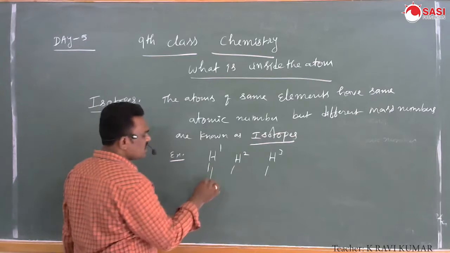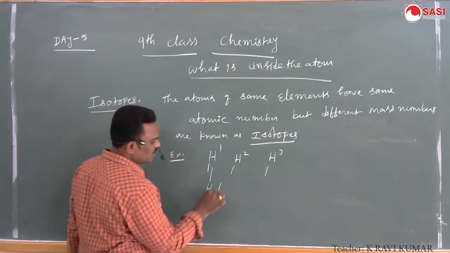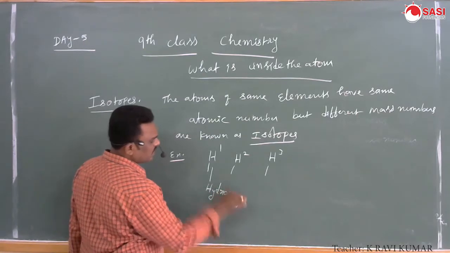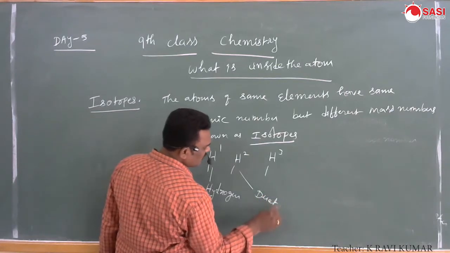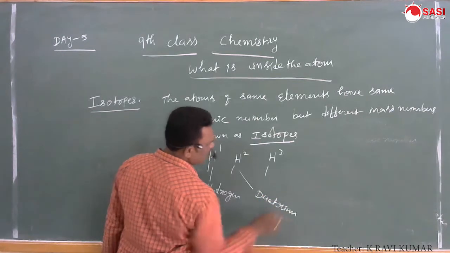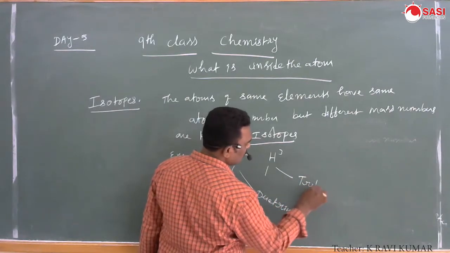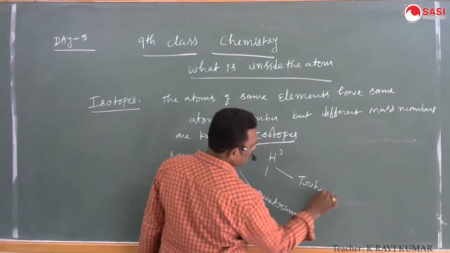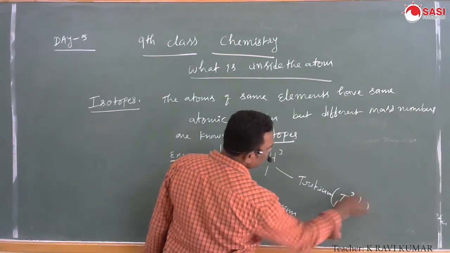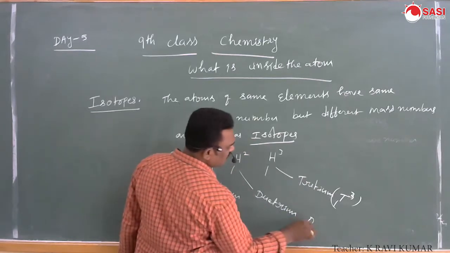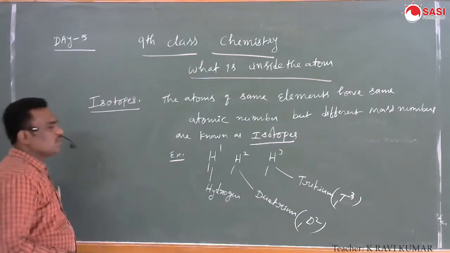H11 is called hydrogen, H12 is called deuterium, and H13 is called tritium. Tritium is also represented as T13, and deuterium as D12. These are called isotopes.